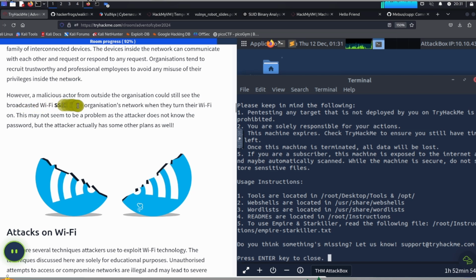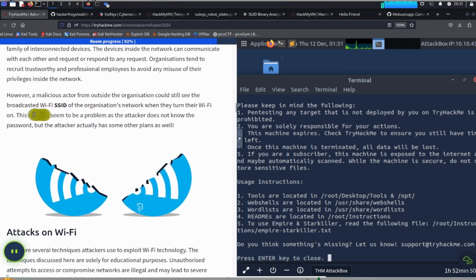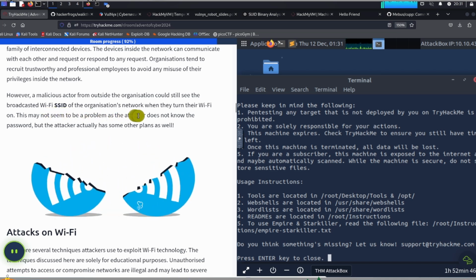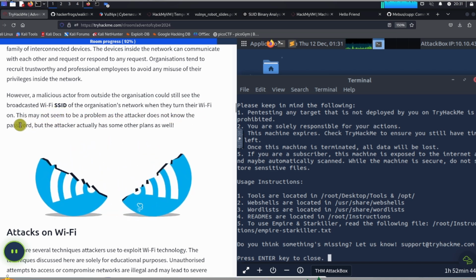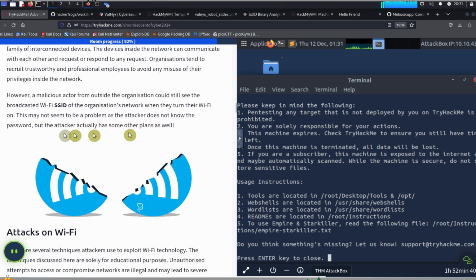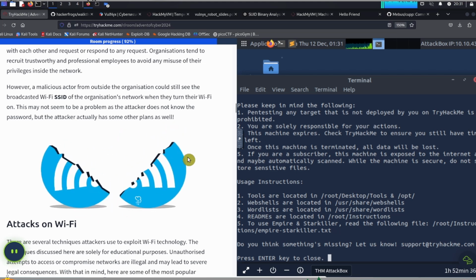However, a malicious actor from outside the organization could still see the broadcasted Wi-Fi SSID of the organization's network when they turn their Wi-Fi on. This may not seem like a problem as the attacker does not know the password, but the attacker actually has some other plans as well.